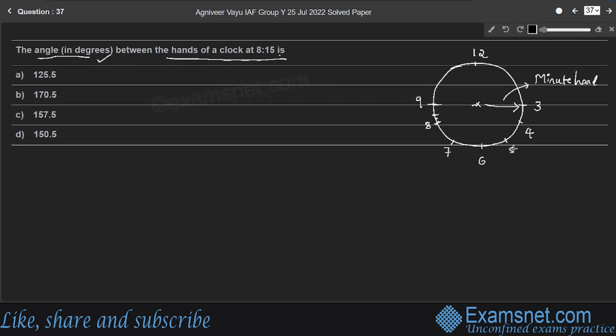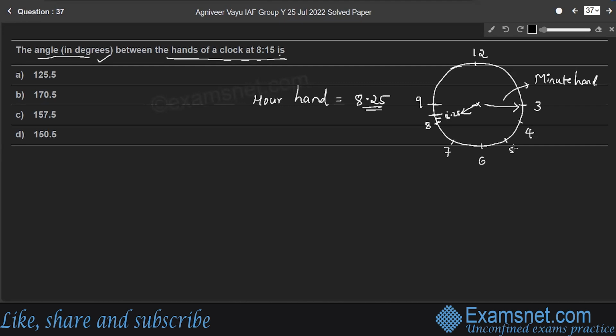Half of the way means here, it will be 8.5. So a quarter of the way means 8.25, right? So the hour hand will be a quarter of the way from the 8 to the 9, so the value becomes 8.25. So the hour hand is equal to 8.25.